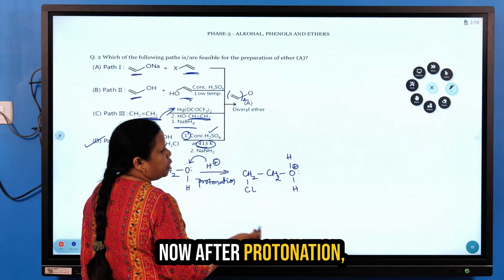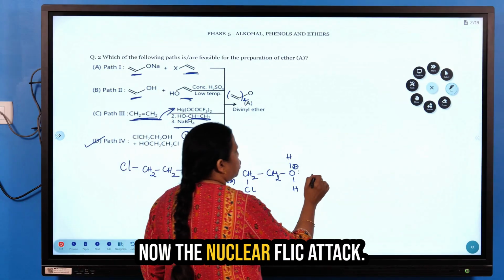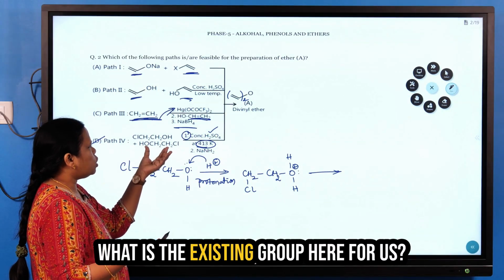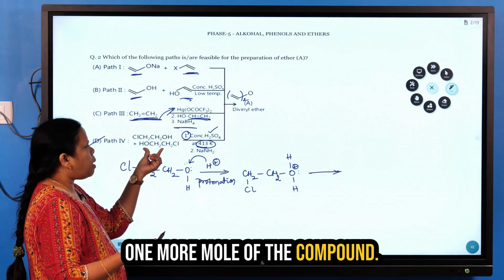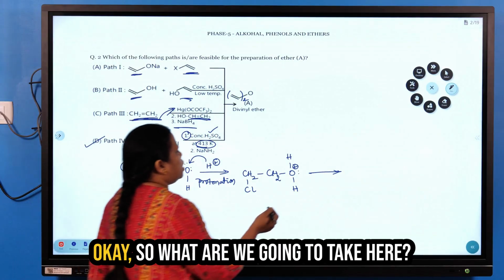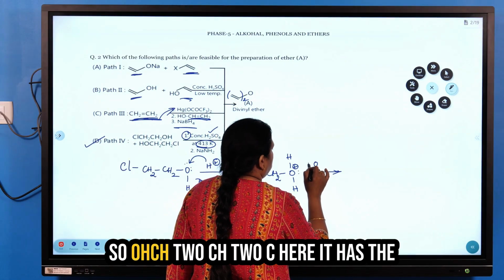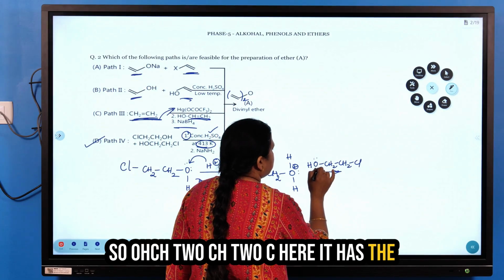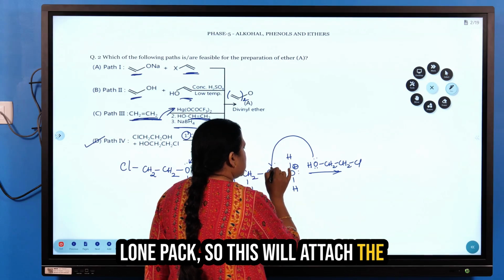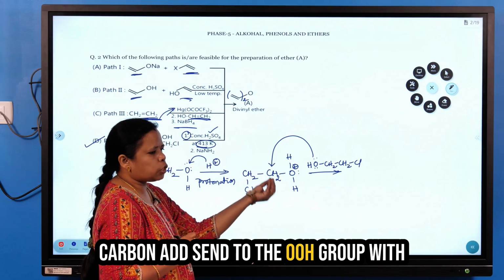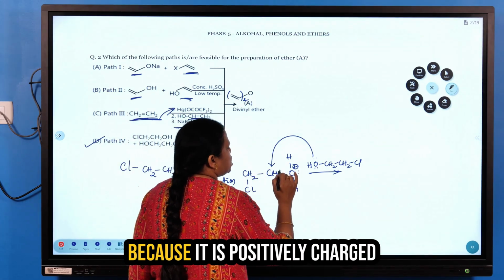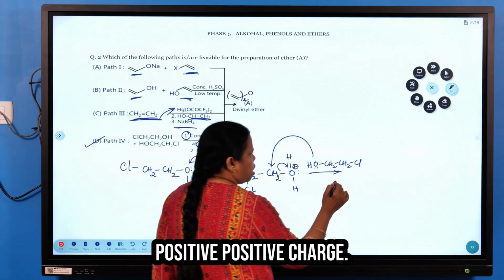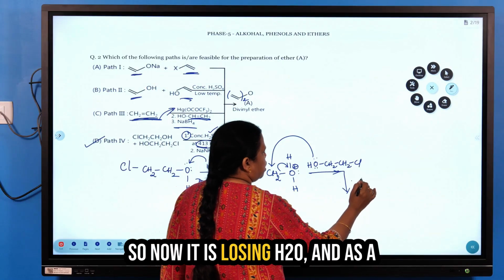After protonation comes the nucleophilic attack, by the already existing group. What is the existing group here? One more mole of the compound, 2-chloroethanol. So HO-CH2-CH2-Cl, which has the lone pair, will attack the carbon adjacent to the OH group bearing the positively charged oxygen. Because it is a positively charged oxygen, it is highly unstable and will try to get rid of the positive charge, so it loses H2O.